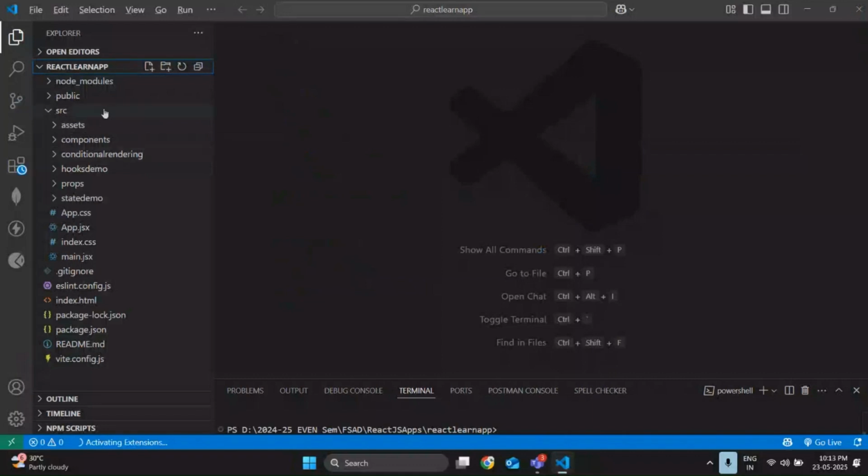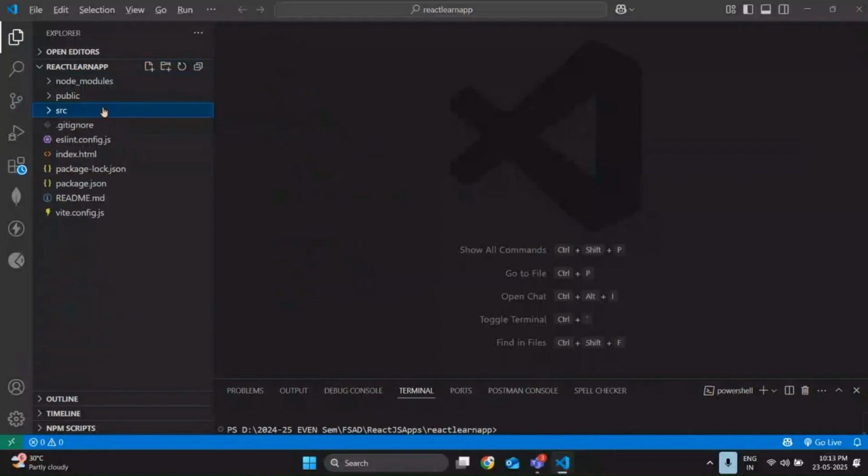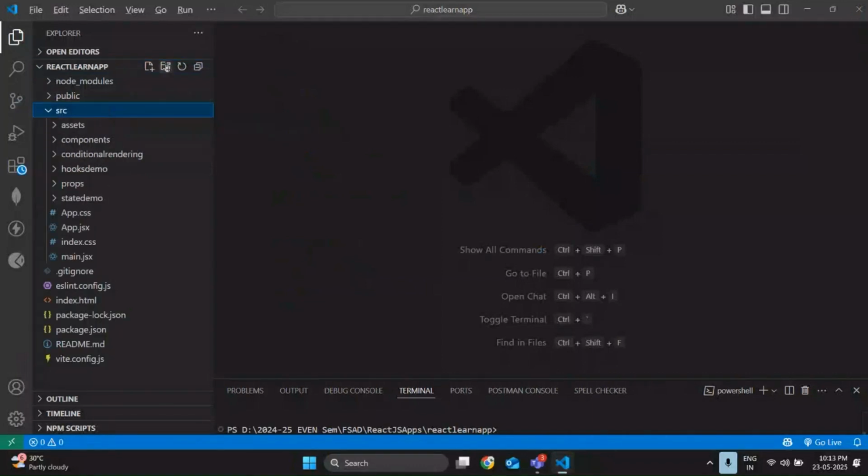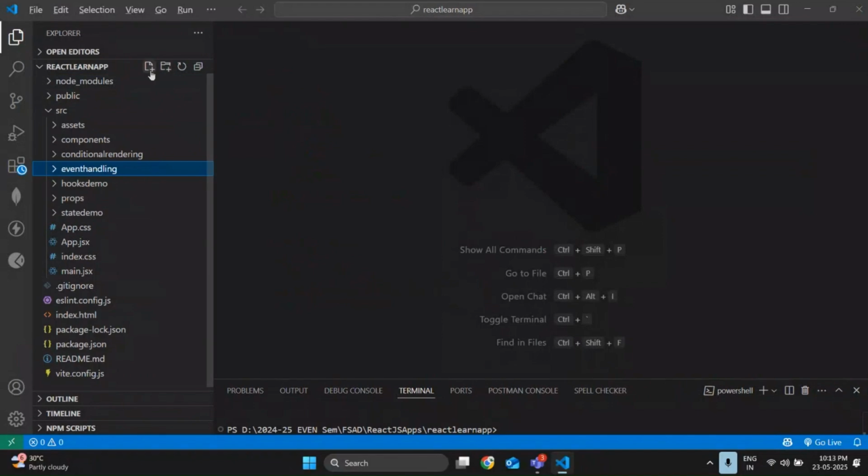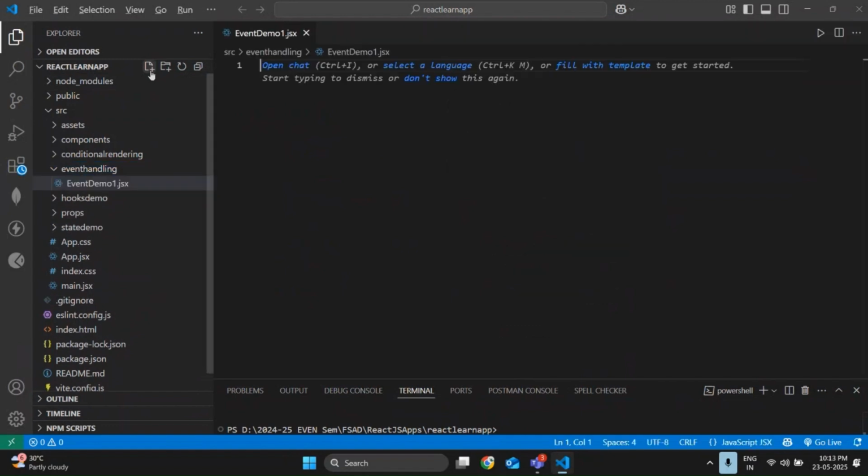Let me continue now with a new concept, event handling. Create one new folder under src called event handling. Under event handling, please create event demo one. Clear, everyone? Let me wait a few seconds.